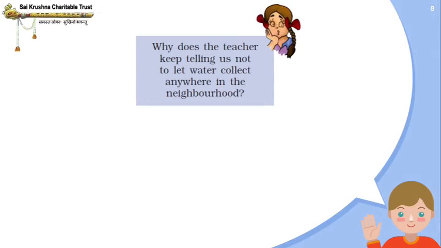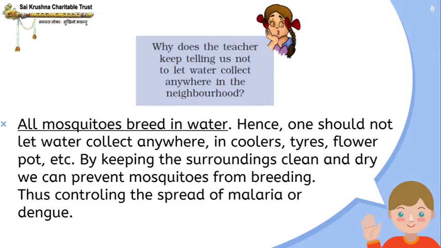And often, why does the teacher keep telling us not to let water collect anywhere in the neighborhood? This is because all mosquitoes breed in water. Hence, one should not let water collect anywhere in coolers, tires, flower pots, etc. By keeping the surroundings clean and dry, we can prevent mosquitoes from breeding, thus controlling the spread of malaria or dengue.